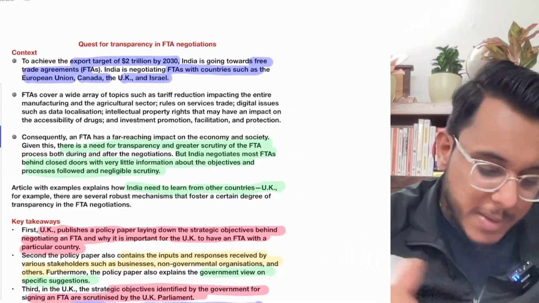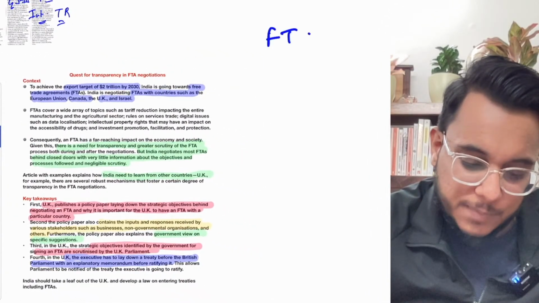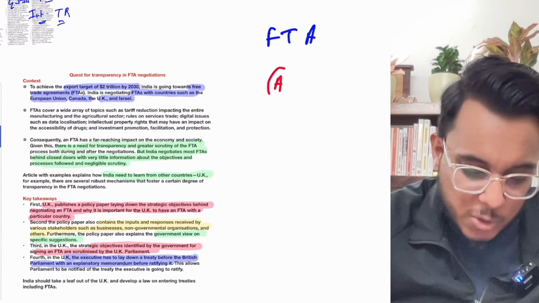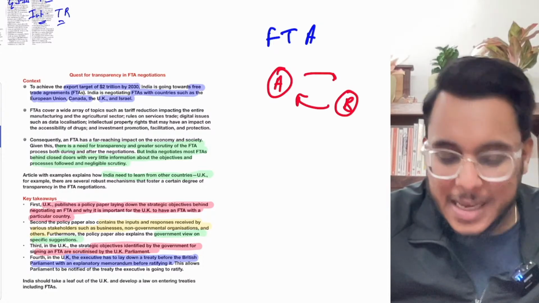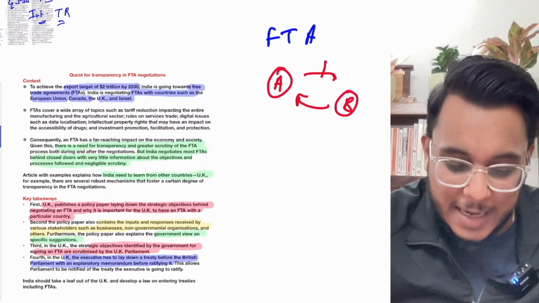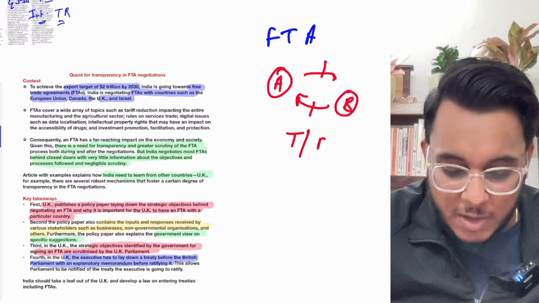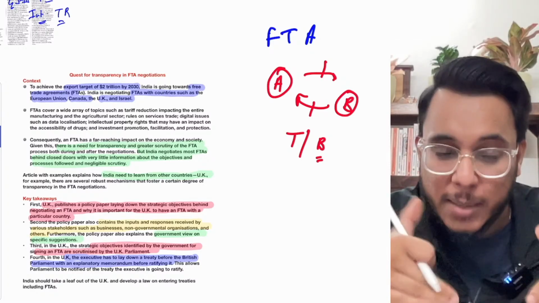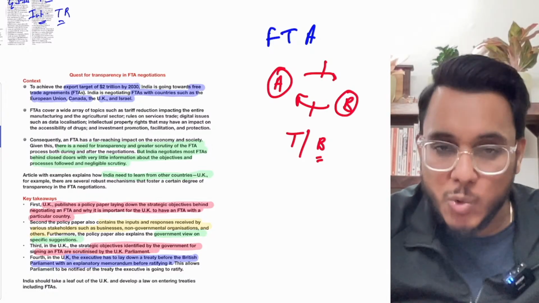First of all, what do we mean by the free trade agreement? See, in a free trade agreement, suppose there is a country A and a country B. Country A and country B will sign an agreement and say that they will reduce the tariffs. They will reduce the barriers between the two countries so that more and more import and export, more and more trade can happen between the two countries.